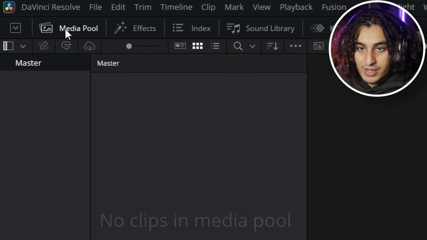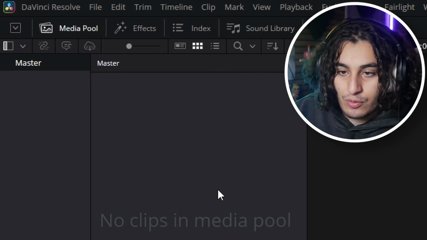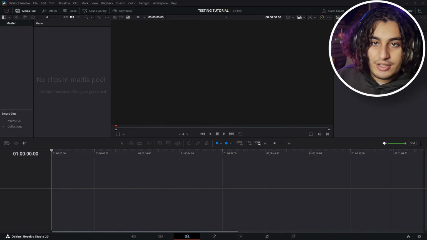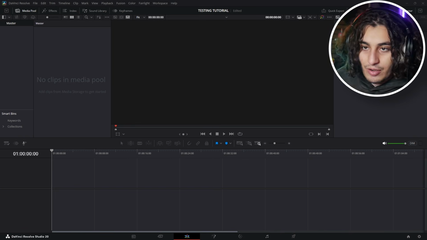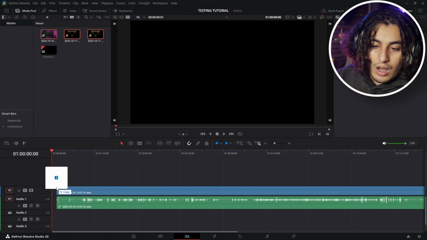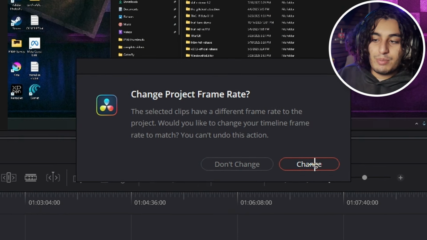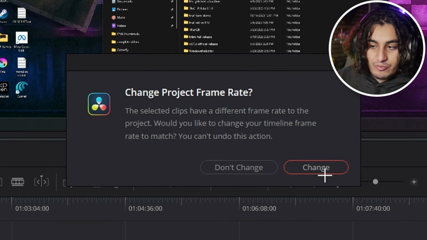Now, up here, we're going to go to media pool. This is where we drop every single file we're going to be using in this video. I've started to use OBS, so you need to go to where your files are saved in OBS. Here are my files. Now, once I drag it into my folder, it's going to ask, do you want to change the frame rate? I'm going to push change.